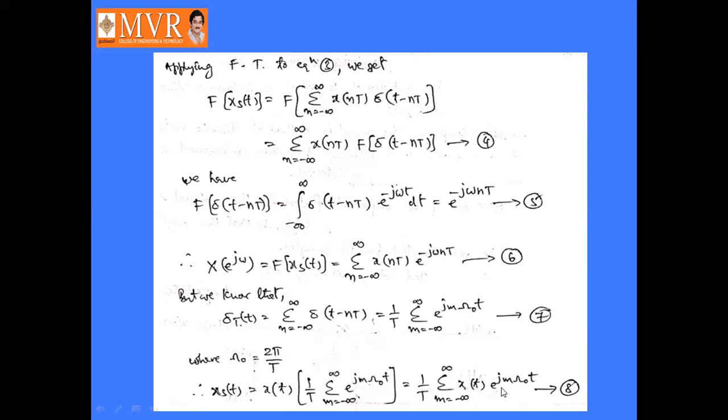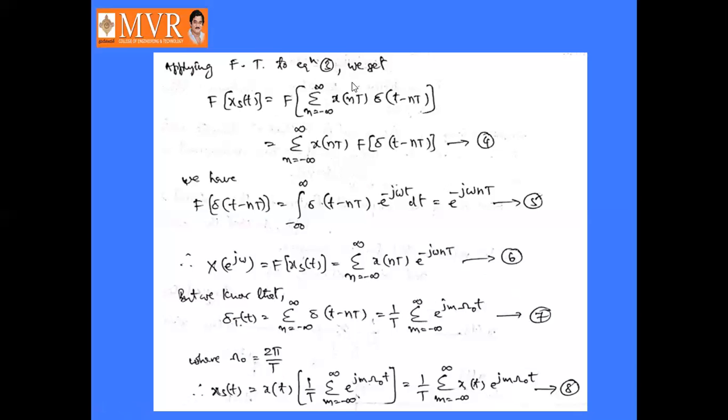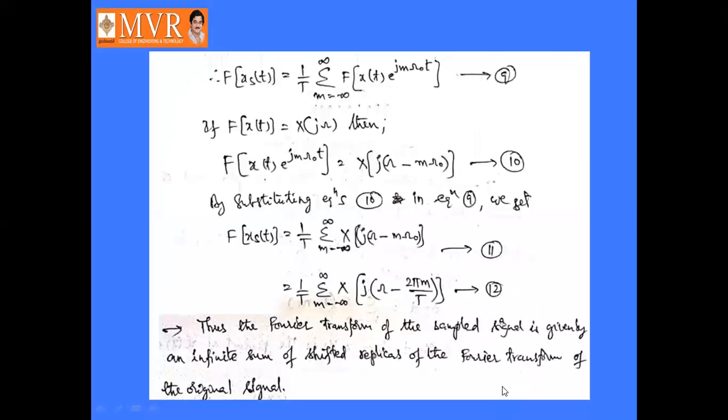Let it be considered as equation number 8. Therefore the Fourier transform of xs of t is equal to 1 by T into sigma m is minus infinity to infinity Fourier transform of x of t into e power jm omega naught t. That is equation number 9.